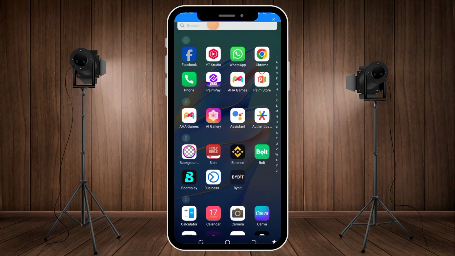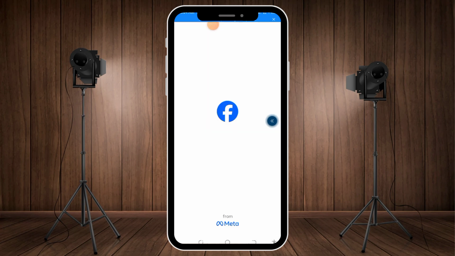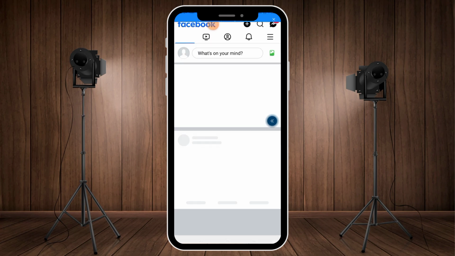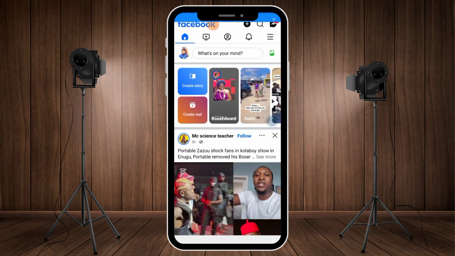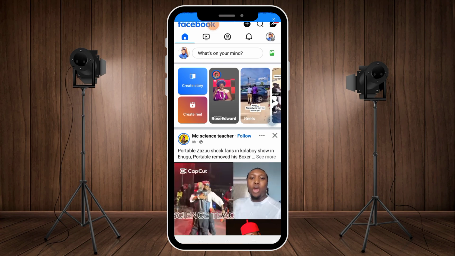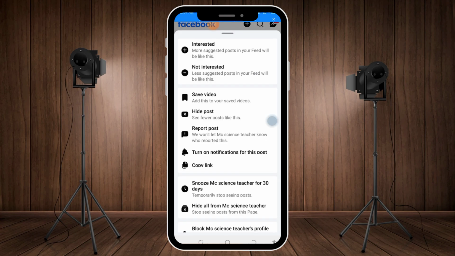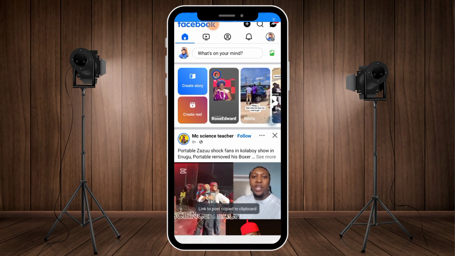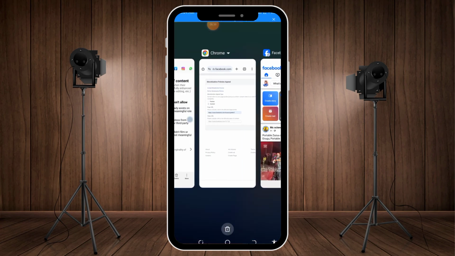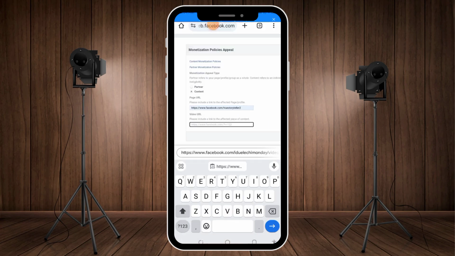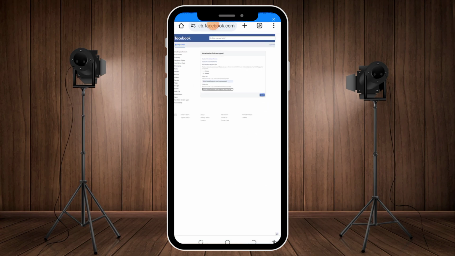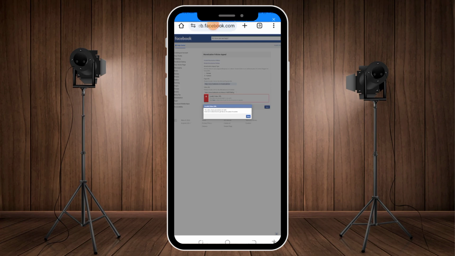So let me go on one of my pages and copy a video for this tutorial. Or let me just copy any video on Facebook. Now I'm going to copy this video of this guy, then come over here and paste this video and see what will happen. Now, if you click on send, guys, pay attention. Click on send. Now, what does it say?